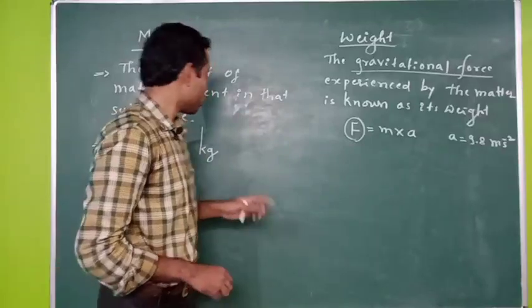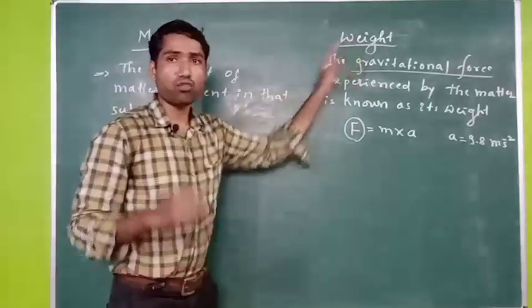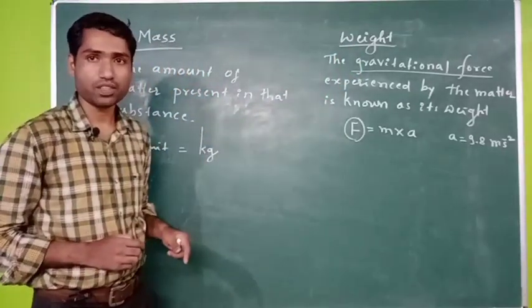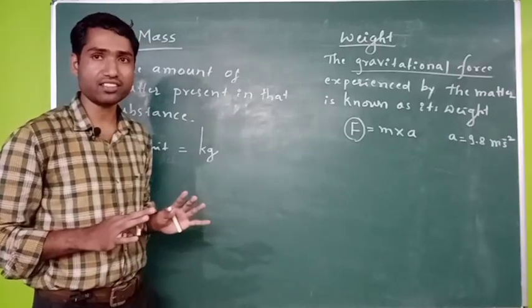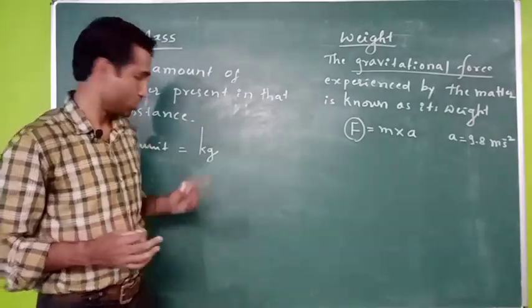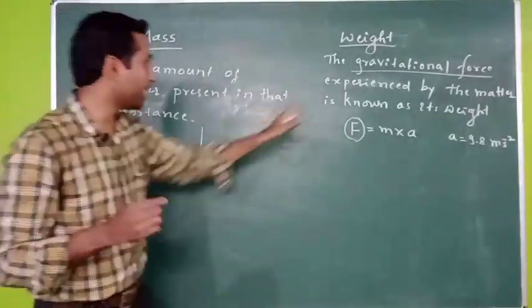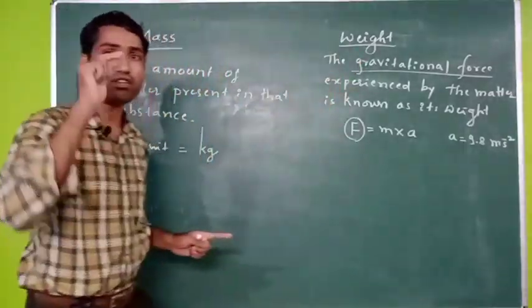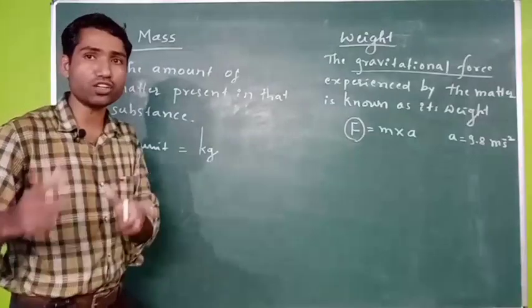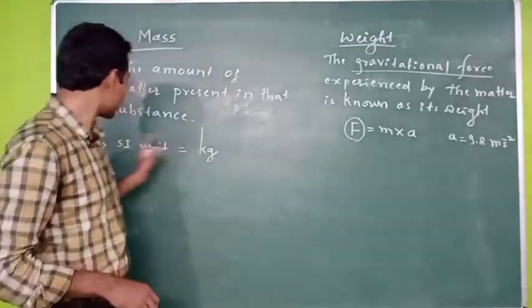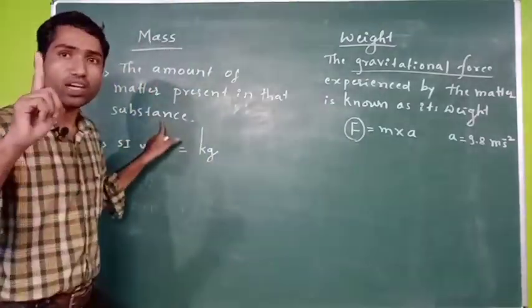Right. So now I want to measure the weight of 1 kg of mass. So now you can understand the difference between mass and weight. I want to measure the weight of 1 kg of mass of a particular matter. So what is the mass of that matter? 1 kg.